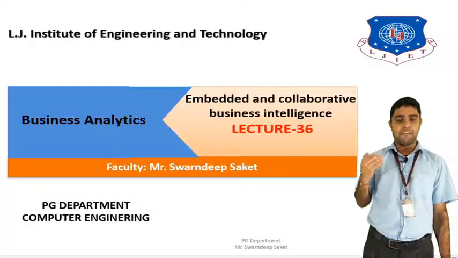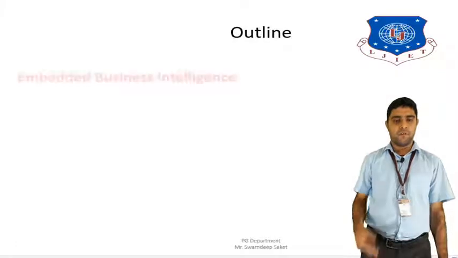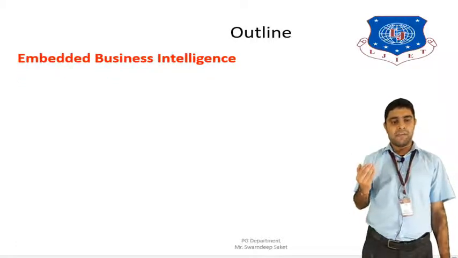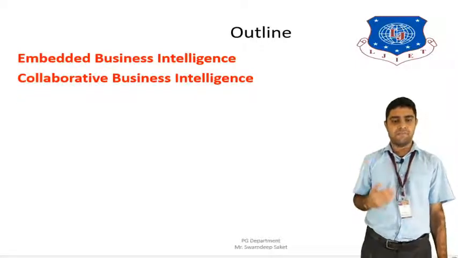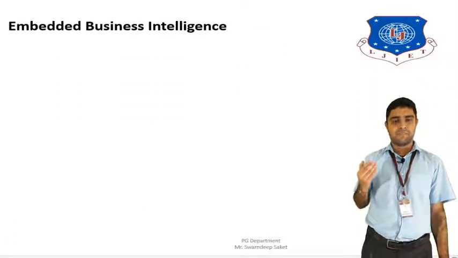After that, we will see non-linear optimization, which is the topic of unit 3. Today's lecture outline is embedded business intelligence and collaborative business intelligence. So, embedded business intelligence: